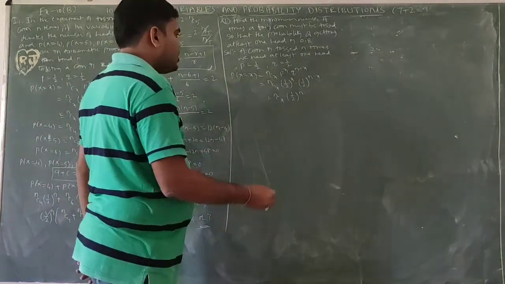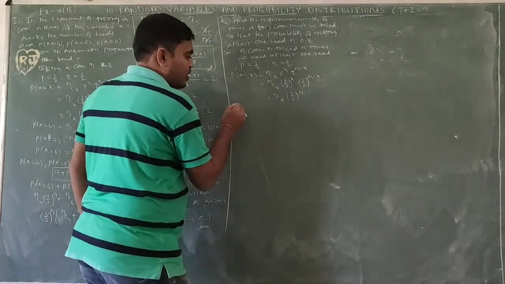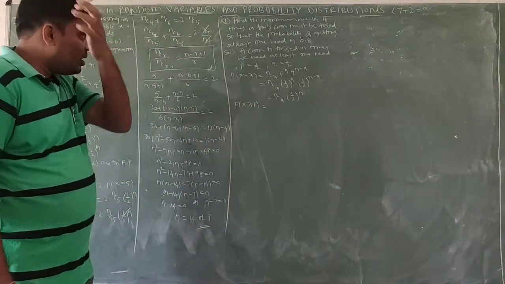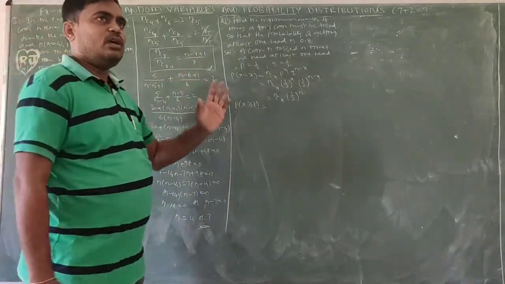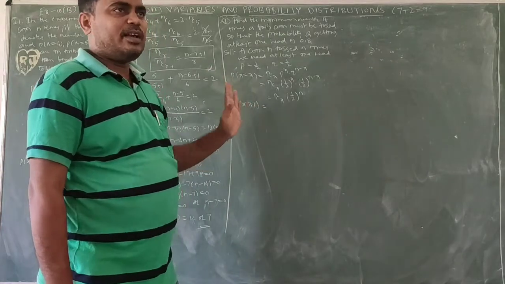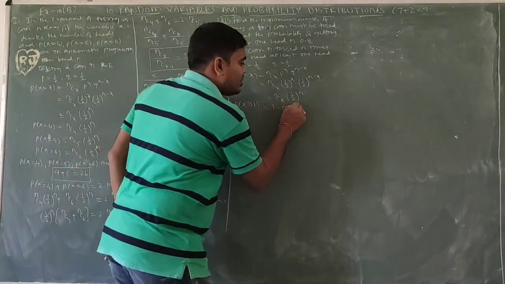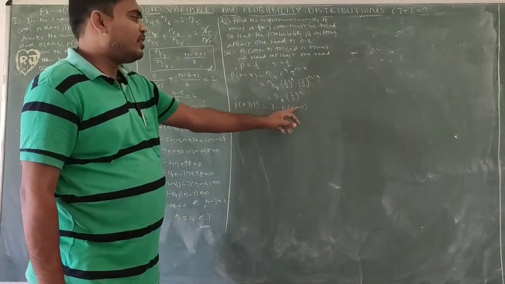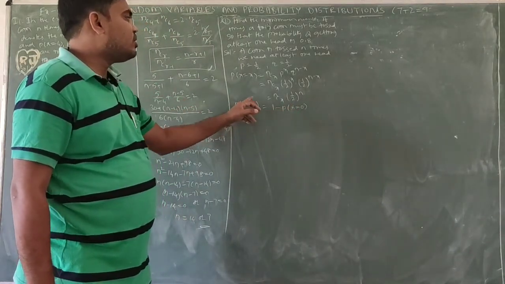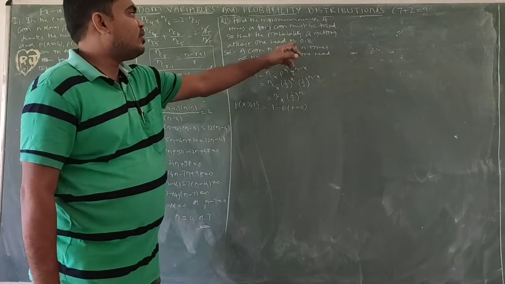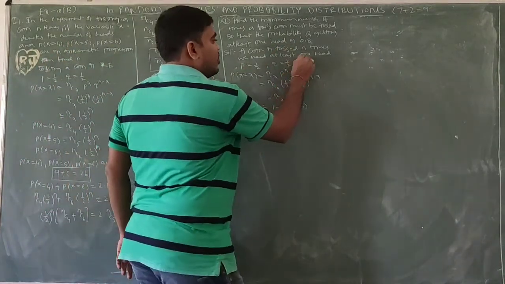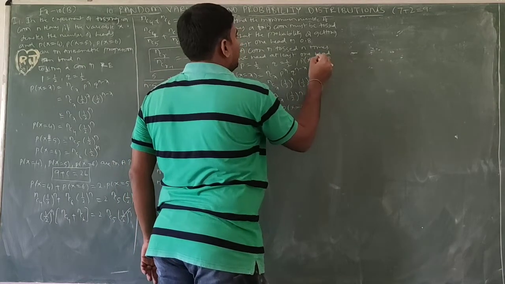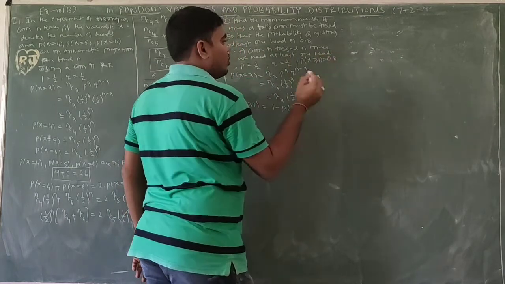So actually what we need is at least one head. At least one head means P of x greater than or equal to 1. So at least one head, 1 or more. So except 0, all will contain. So 1 minus P of x equal to 0. This P of x greater than or equal to 1 equals 0.8. The probability should be at least 0.8 or more.